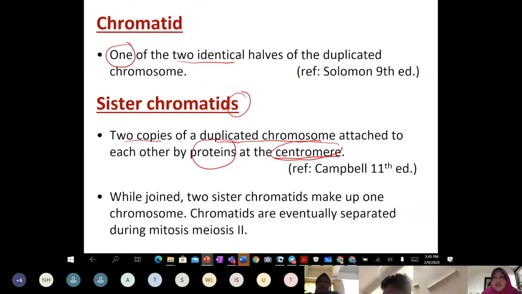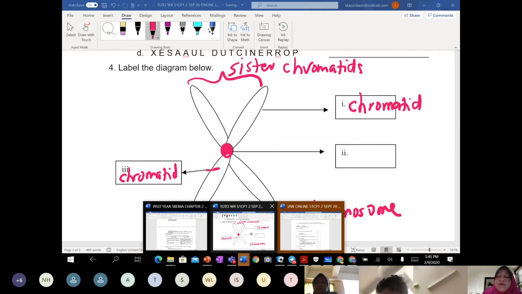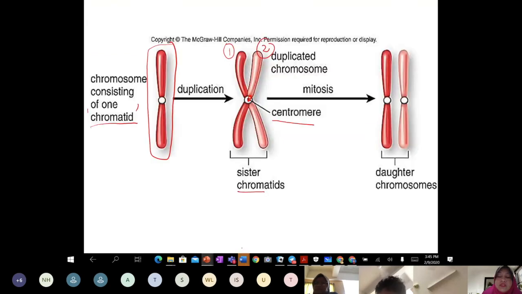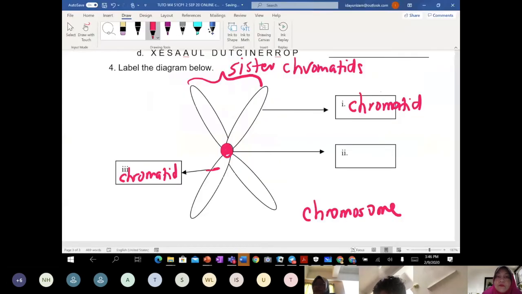So this is a sister chromatid and this is a centromere. Teacher hopes you are able to label this. Okay, centromere. This is a very basic diagram that teacher wants you to understand.